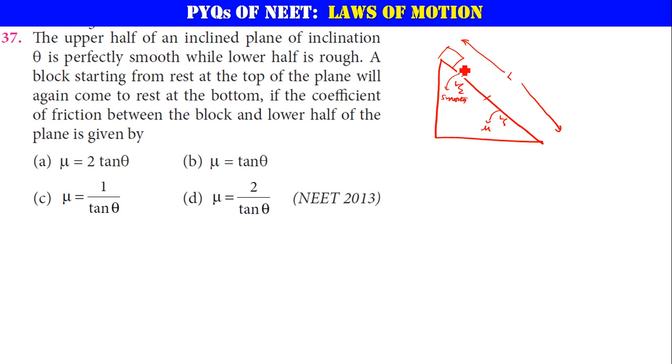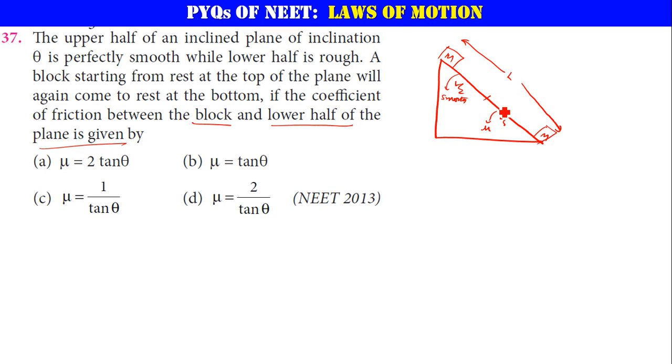Because of this mg sin theta term that we have discussed already, this block starts sliding. Since there is no friction here, it can slide freely till here, and the friction starts acting on this block once it moves beyond the L by 2 length. The block starting from rest at the top of the plane will again come to rest when it reaches the bottom. If the coefficient of friction between the block and the lower half of the plane is given by, what is the coefficient of friction? That is the question.